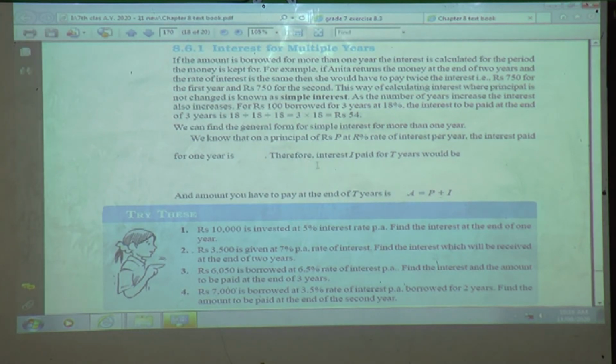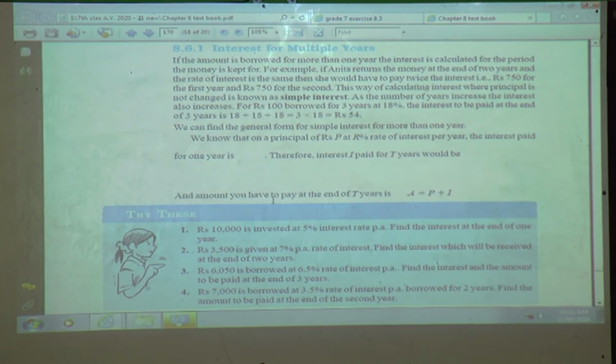Therefore the interest I, we denote interest by I, that is interest paid for a term, that is a time, T is for the time, that is 3 years, 2 years, that is T years, would be, what will be this?